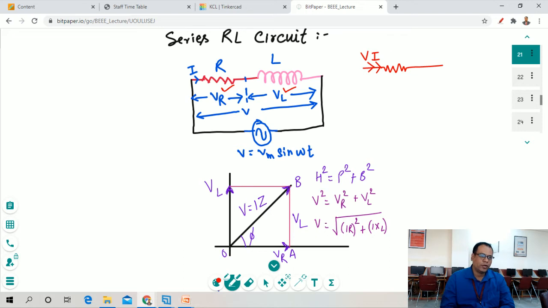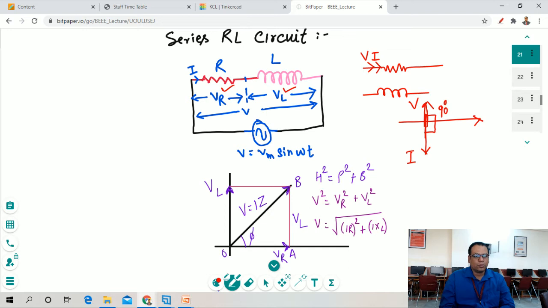Now if we consider the inductor, the voltage and current lead or lag at a particular angle. In the case of the inductor, we take the positive y-axis as voltage and the negative y-axis as current, and this is the resultant for L. What do we mean by this?